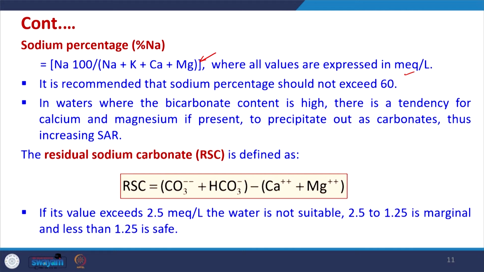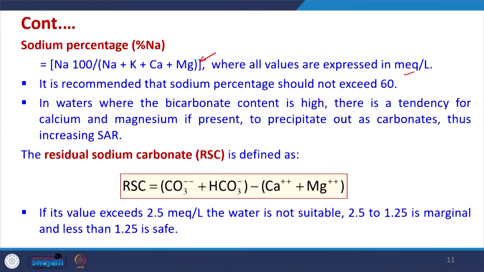This is an issue in waters where bicarbonate content is high. That means in waters which have more bicarbonate, there is a tendency for the calcium and magnesium present to precipitate out, and if they are getting precipitated out, we have a higher SAR as well as a higher sodium percentage. So, it has a problem.